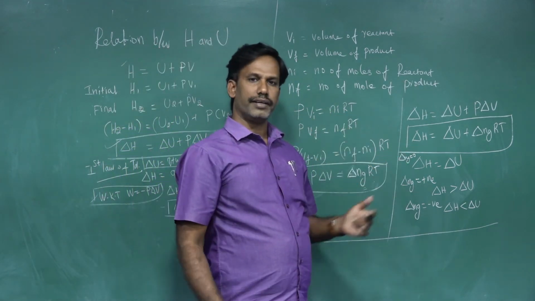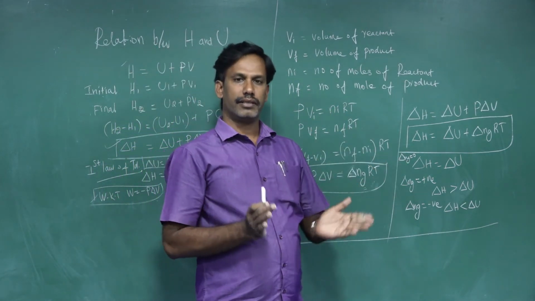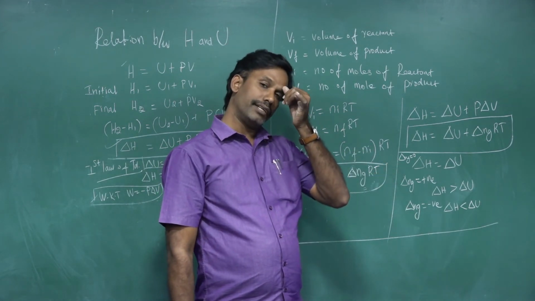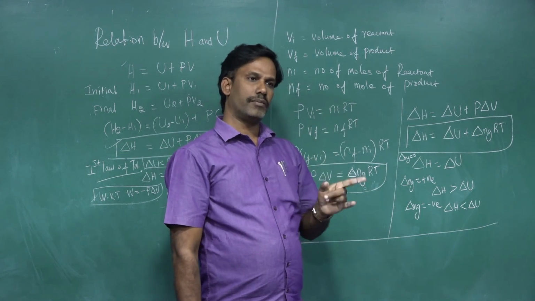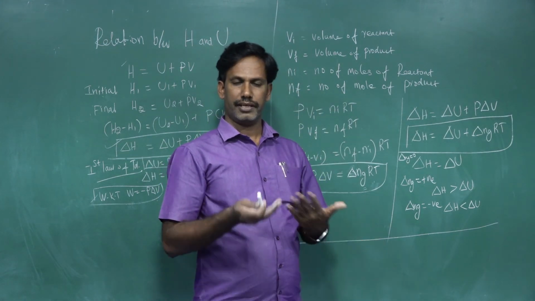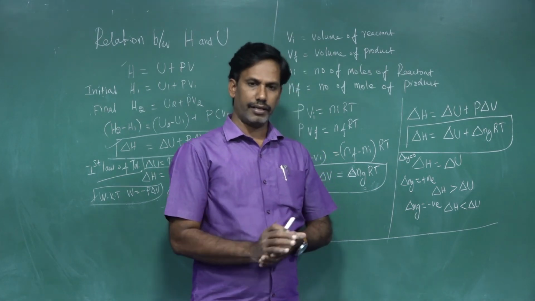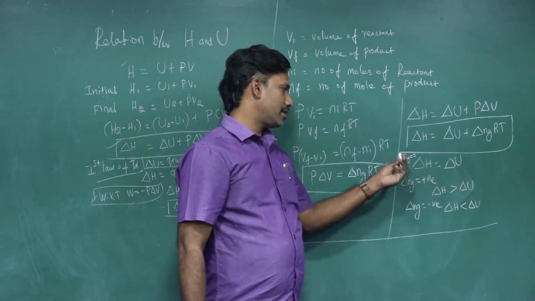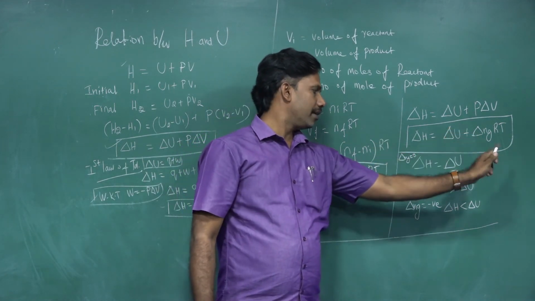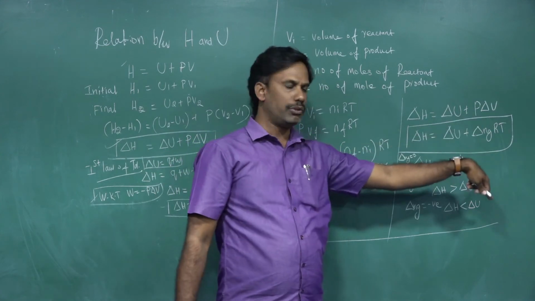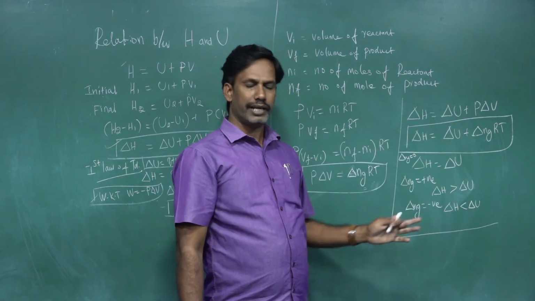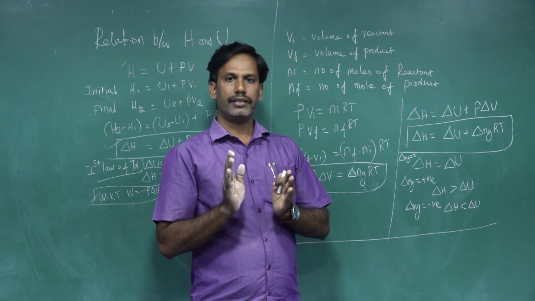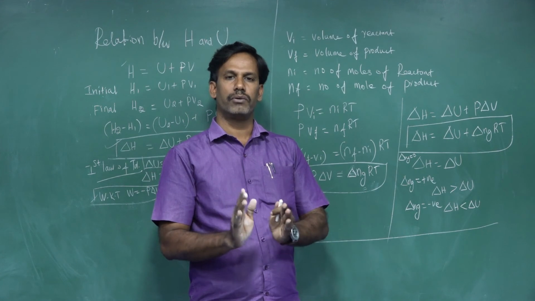Based on the ΔNg value, we can relate ΔH and ΔU. That means the enthalpy change and the internal energy change can be related by using the change in number of moles of reactant and product. So, if the change in number of moles, ΔNg, equals 0, which happens for some gaseous reactant-product cases, where the number of moles of reactant equals the number of moles of product. It is not always, sometimes. In those cases, you apply ΔNg value 0 in this equation, the whole term will be 0, then ΔH equals ΔU. That means when the number of moles of reactant equals the number of moles of product, the change in enthalpy equals the change in internal energy.